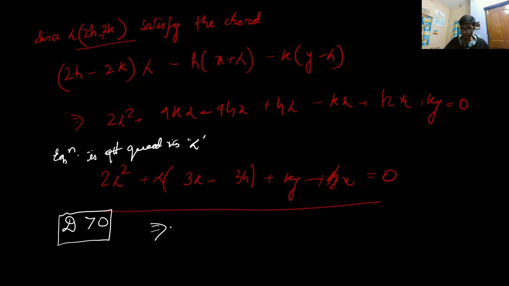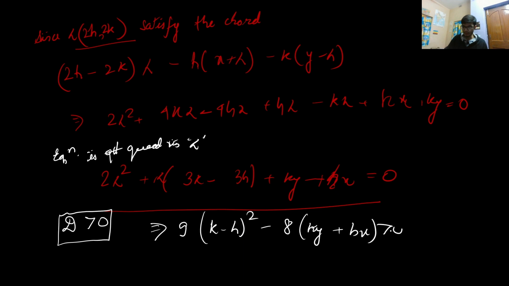Since this question is a very lengthy problem, I have done it on my rough, that's why I'm saving the calculation steps. But when you try on your own, definitely solve this problem properly, because I don't have much page left. This will yield 9 times of k minus h whole square minus 8 into ky plus hx, greater than 0.